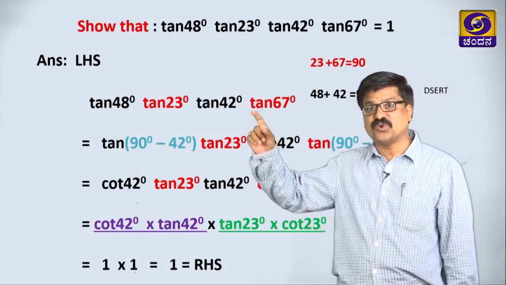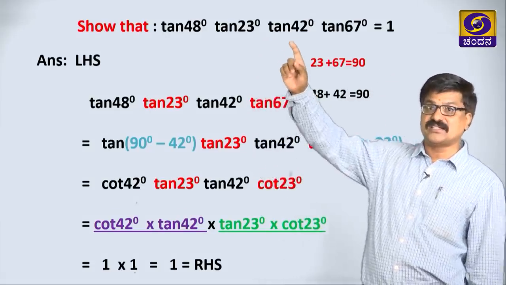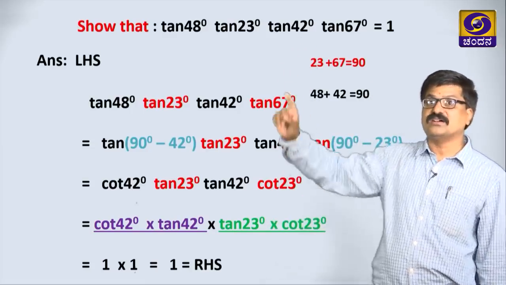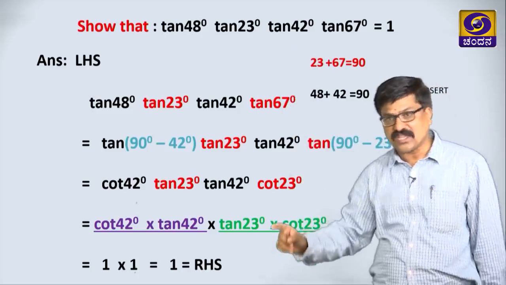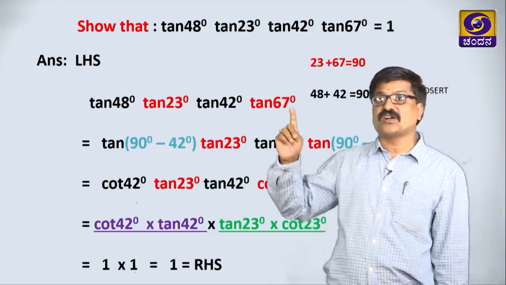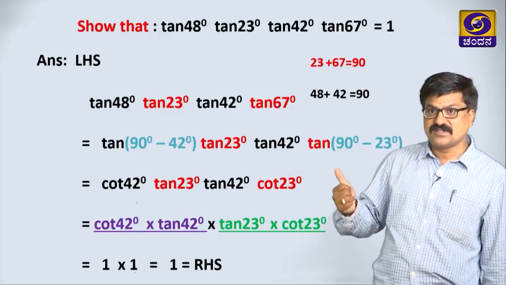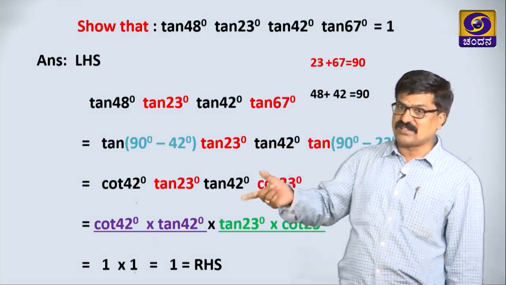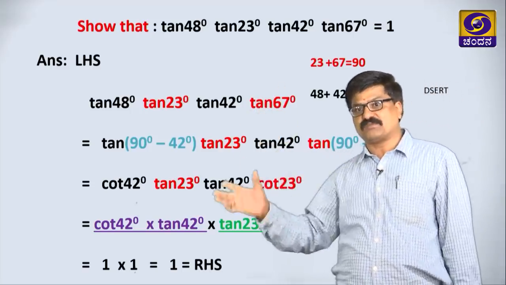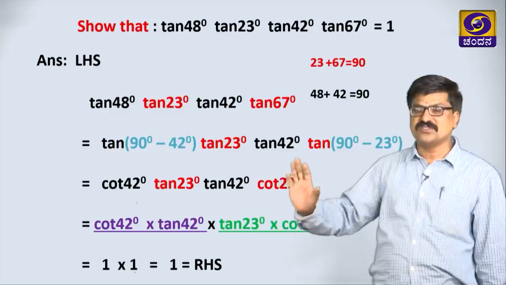Instead of into, if any other mathematical signs are given, you can simplify, or if squares are given, you can do. Only thing is, you must remember grouping is the first step, writing the smaller one is the second step, writing the bigger one as 90 minus smaller one, then you continue, you are getting the answer.